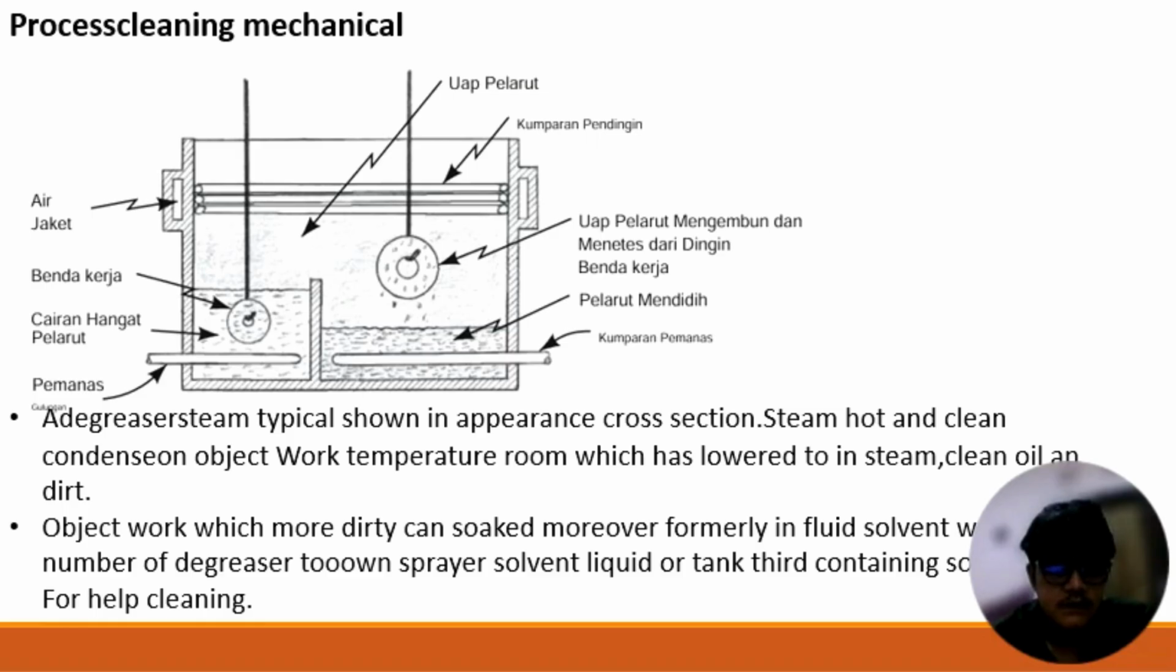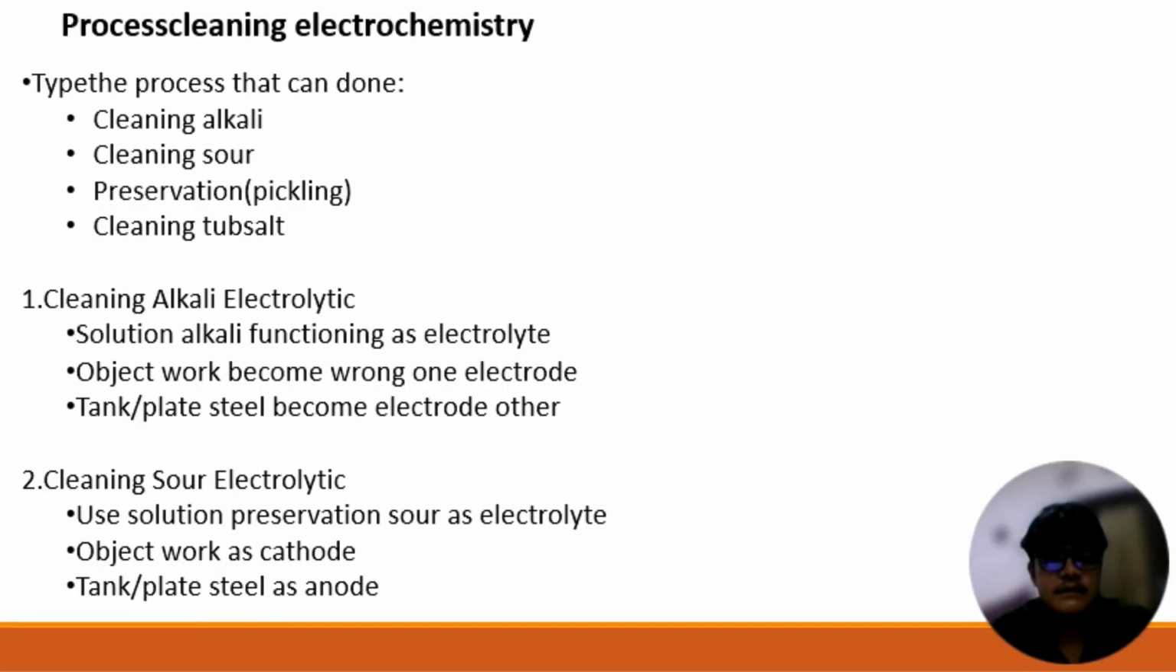For the second, work objects which are more dirty can use soap, moreover formally in fluid solvent, with a number of degreasers to spray solvent liquid, and or a tank containing soap to help cleaning. And this one, the electrochemistry cleaning process.